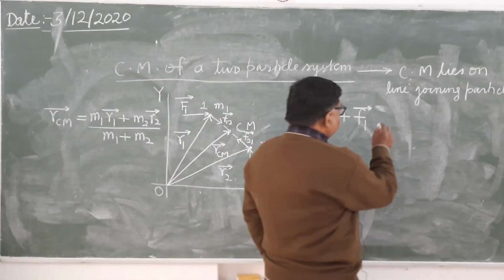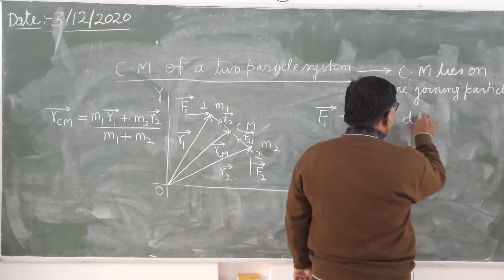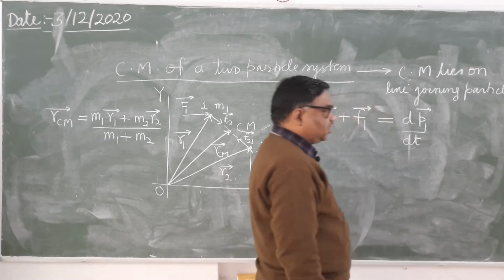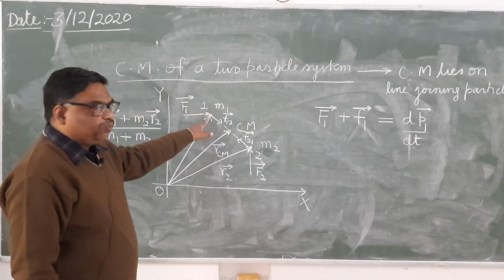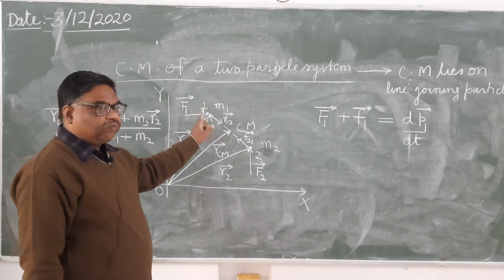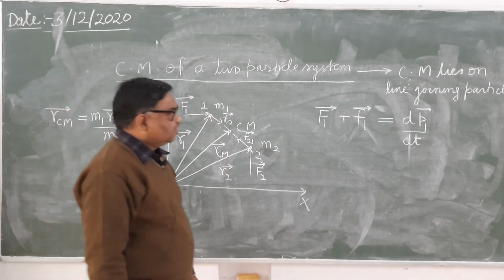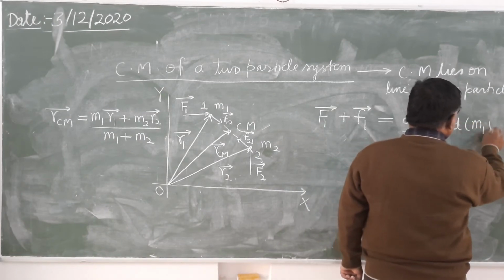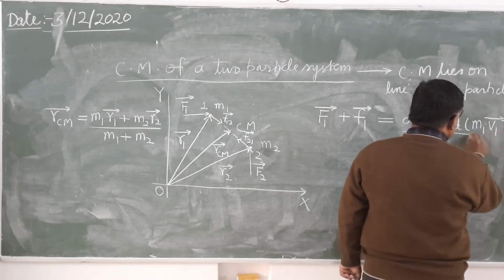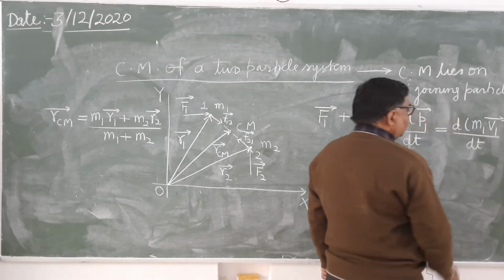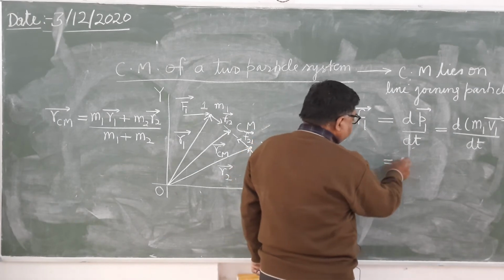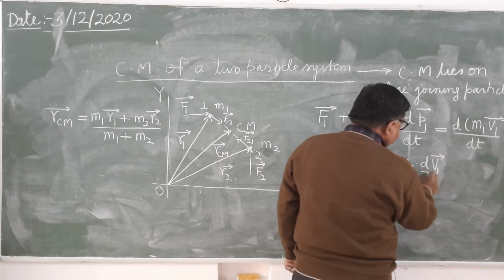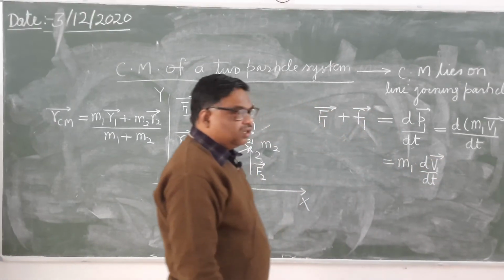So here we write it as dP1 upon dt. If particle 1 achieves velocity v1, it can be written as d(m1 v1) upon dt. You can take m1 out common, so it equals m1 dv1 upon dt.